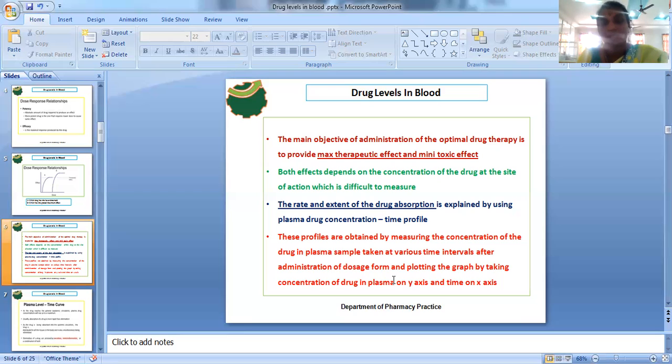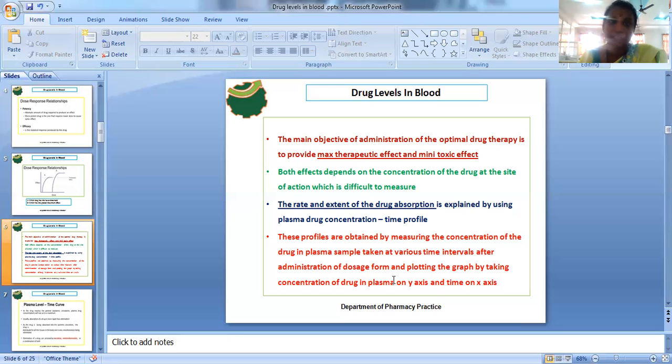Whatever the rate and extent of drug absorption, with what rate and what amount the drug absorption takes place, depends mainly upon the concentration with respect to time. Both parameters are better explained by the profiles commonly known as plasma concentration time profiles. How can you plot these plasma concentration time profiles, and what are the different regions that can be observed in that particular profile? These profiles are obtained by measuring the concentration of the drug in the plasma sample.